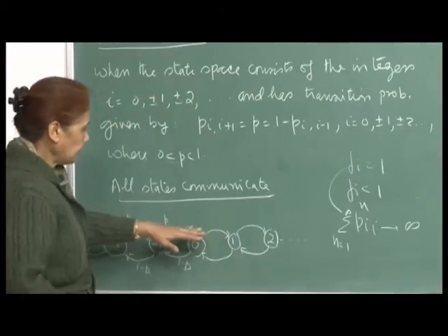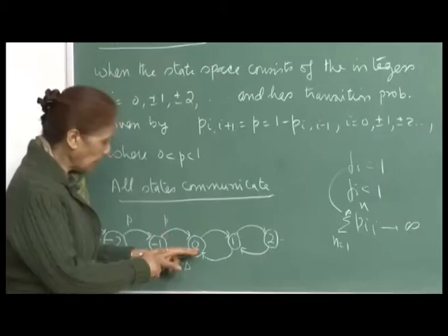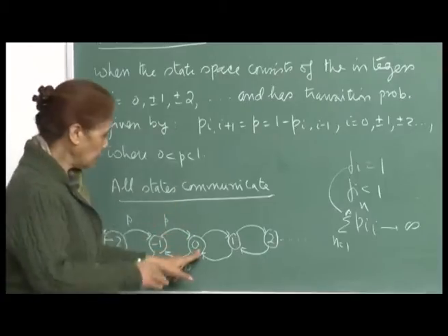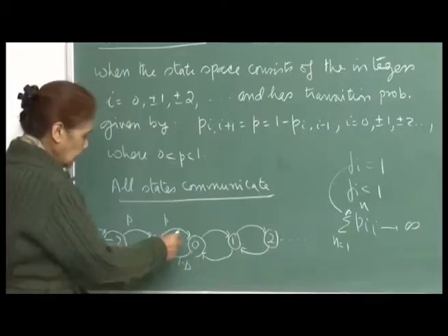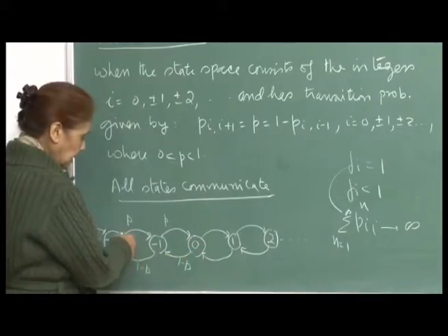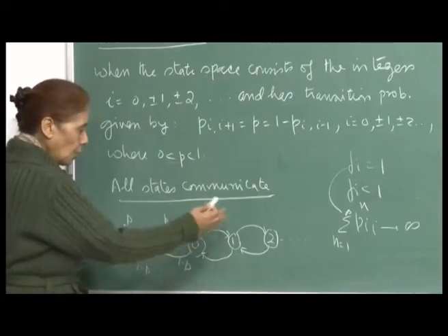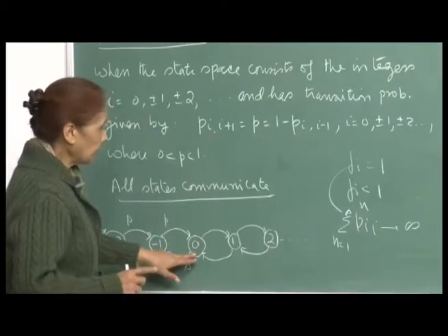So, in fact, if the number of transitions n is odd, then I cannot come back to 0 if I start from 0, right. Coming back to itself requires an even number of steps, and you can try to draw a number of paths. You can go from here, then come back here, and again here, and then here. So, all possible ways are there, but every time you will require an even number of steps.